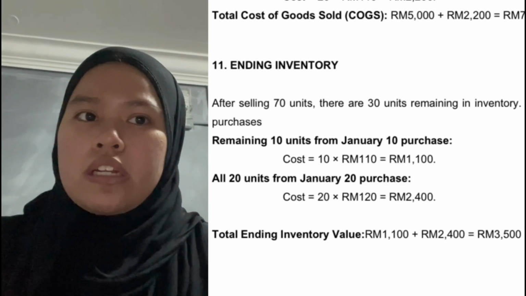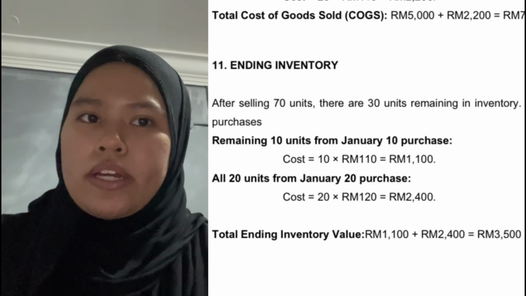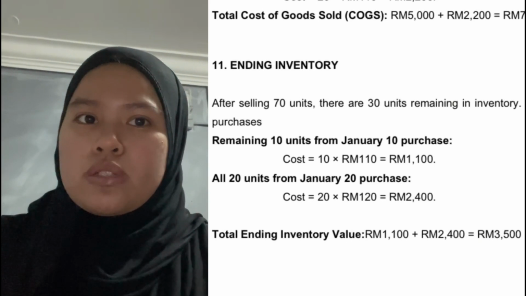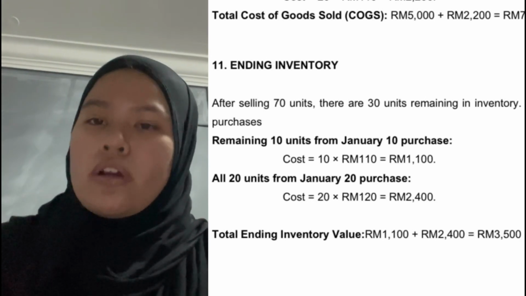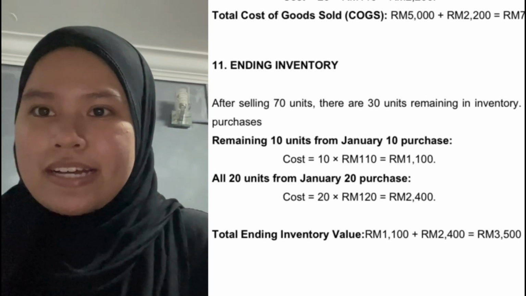So how do we get the total ending inventory value? We add the 1,100 and the 2,400, so the total is 3,500. That's how we got the total ending inventory value. So that's all from us. Thank you.